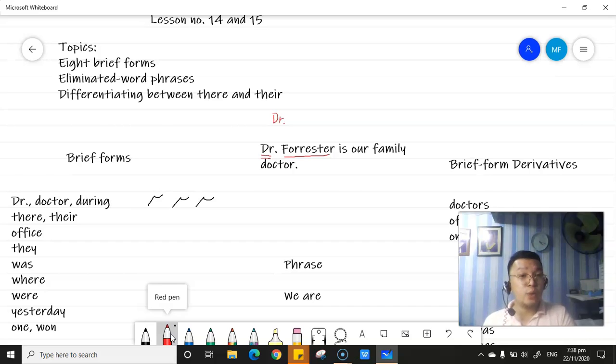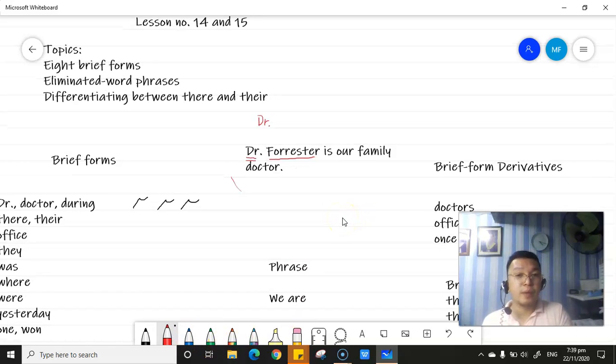Again, when you are abbreviating the word doctor, it should be capitalized. You have to capitalize the letter D, followed by small letter R, and then a period, and then a space. If it is not before a name, you have to write the full word doctor, but it shouldn't be capitalized.